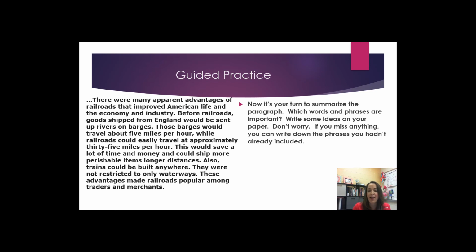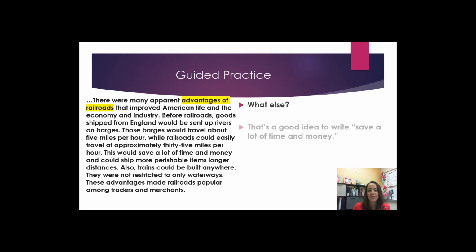Now it's your turn to summarize the paragraph. Which words and phrases are important? Write some ideas on your paper. Don't worry, if you miss anything, you can write down the phrases you hadn't already included. Yes, we can include advantages of railroads. What else? That's a good idea to write save a lot of time and money. What else? We can also add ship more perishable items longer distances.